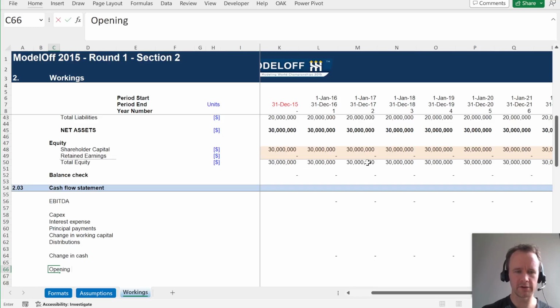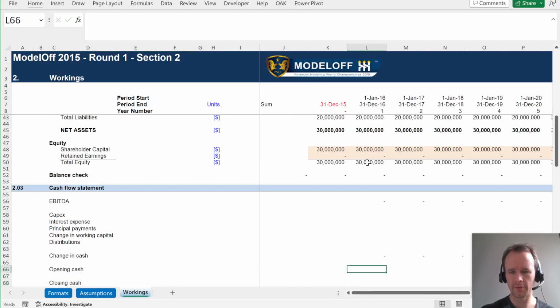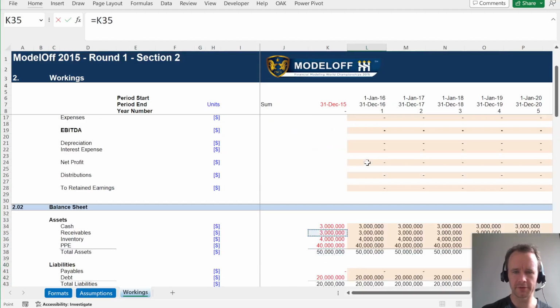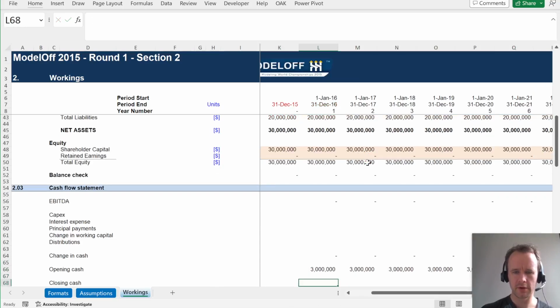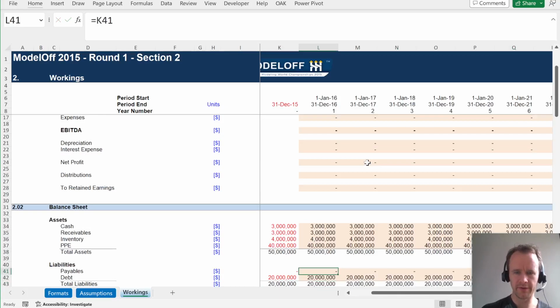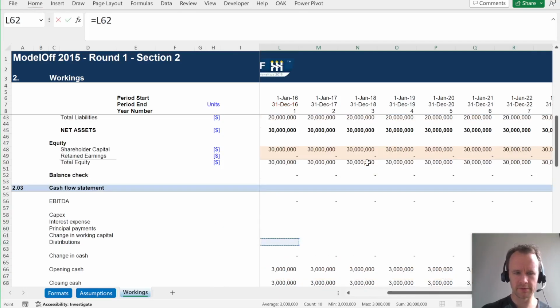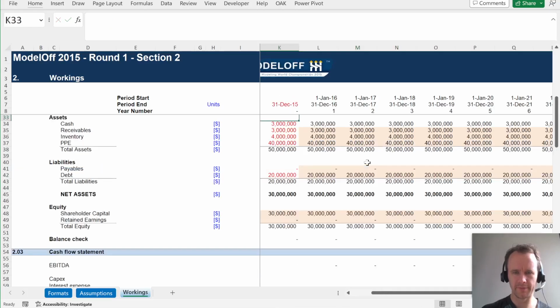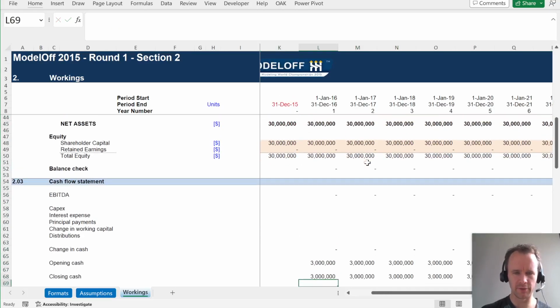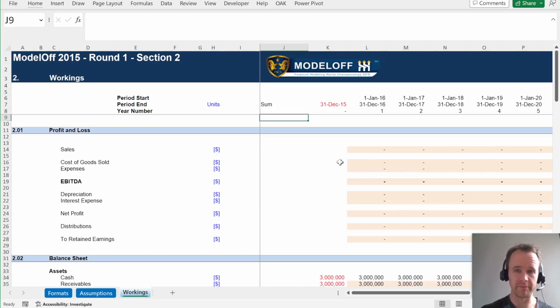So opening cash, closing cash. So the opening cash is just from the balance sheet in the previous period, and the closing cash is the opening plus the change. And then we do our first bit of wiring in here, which is to point this down to there. And as you can see, the balance sheet stays balanced. Everybody's happy. So now we can start making some things happen.